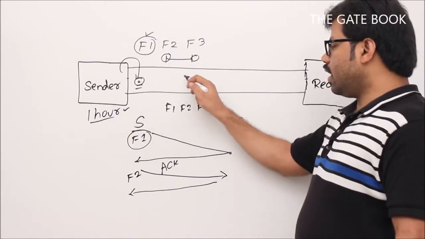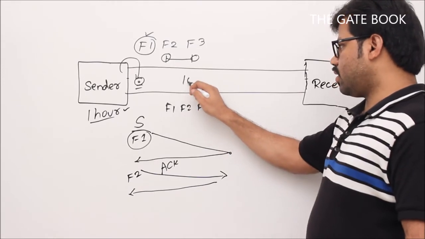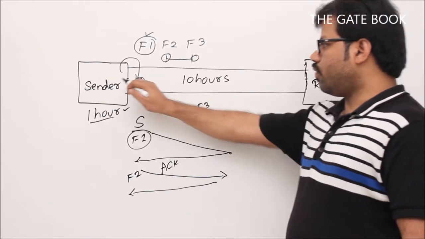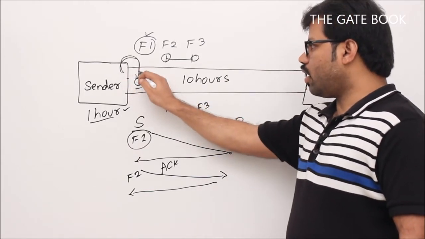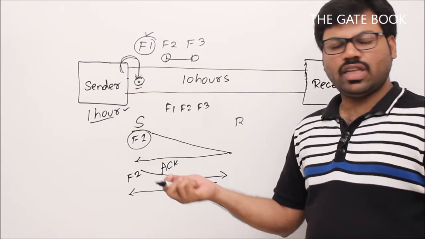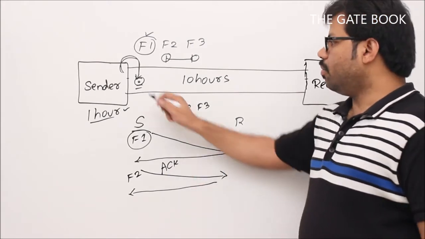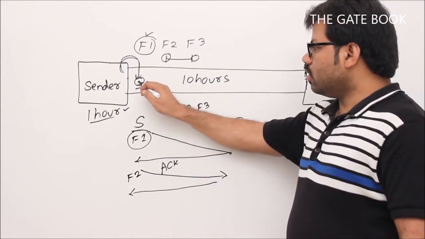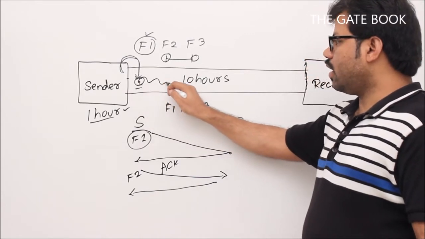Now assume that there is a propagation delay of 10 hours. So the first bit is going to come onto the line almost immediately, with 0 time. There may be negligible time for that, but after 0 time, I can assume like 0, this first bit will immediately start running, right?